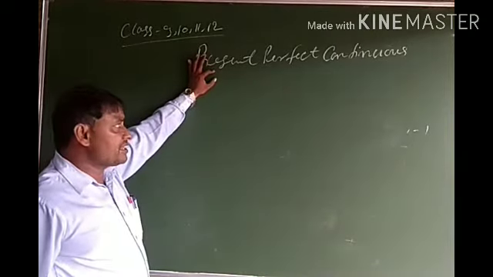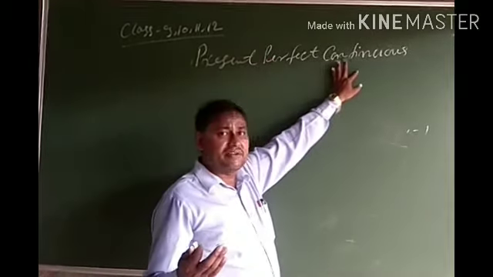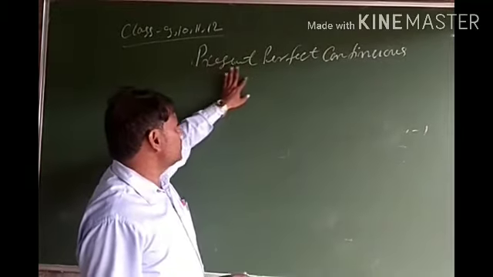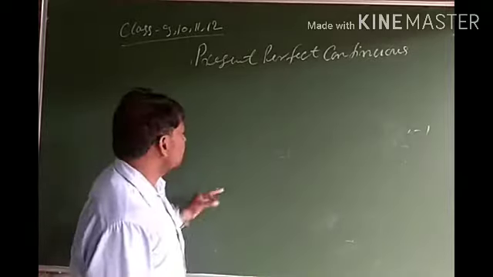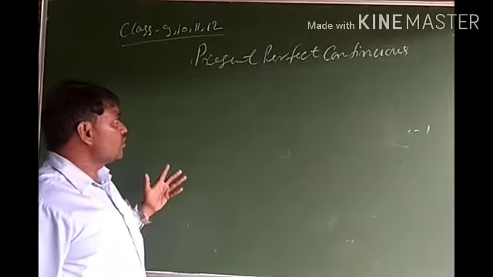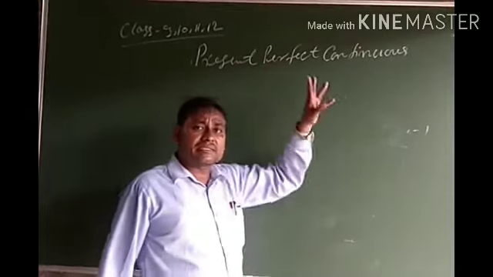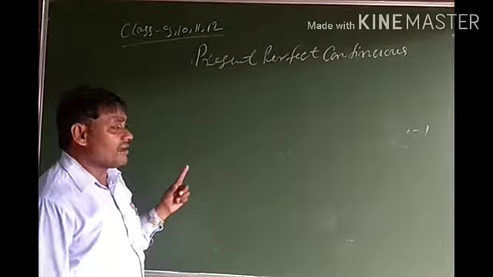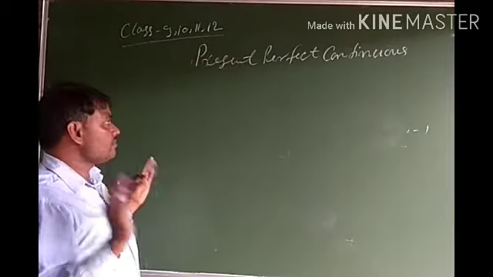Present means current time, perfect means completion, continuous means continuously. So whom do you call present perfect continuous tense? Those sentences which denote some work perfect and some work continuous, then that sentence will be called present perfect continuous.